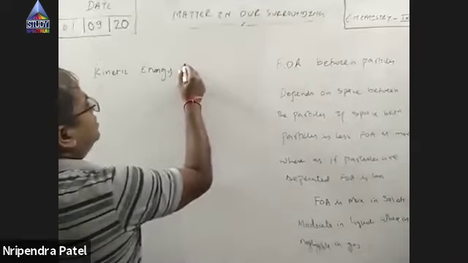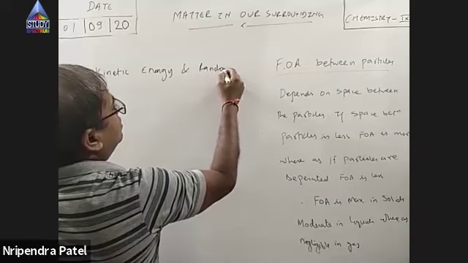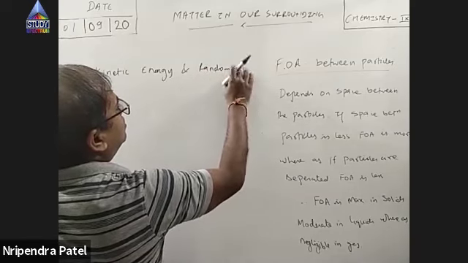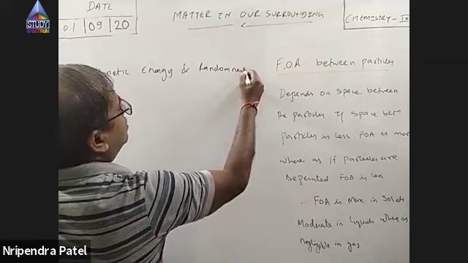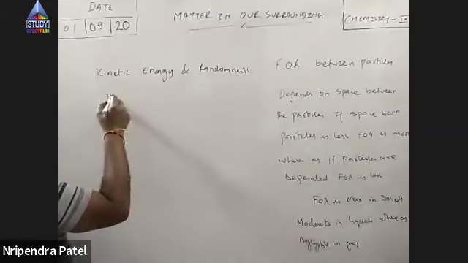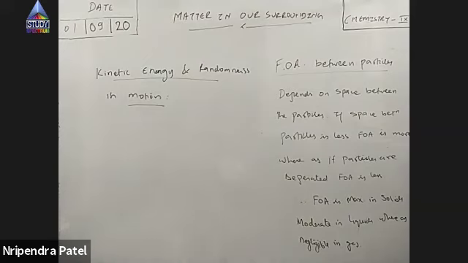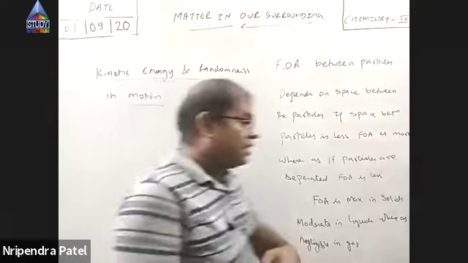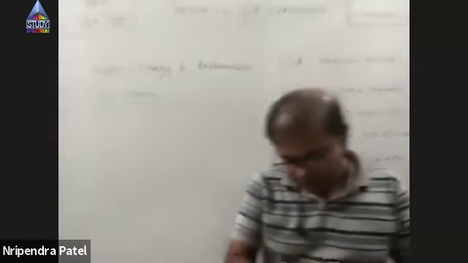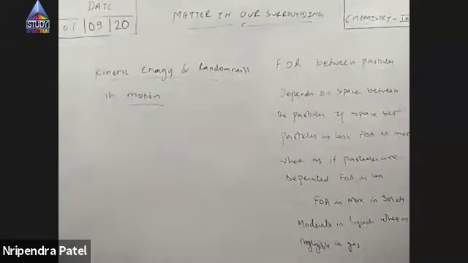Kinetic energy and randomness in motion. So, kinetic energy of solids is least. In liquids, it is moderate, and in gases, kinetic energy is large, right?